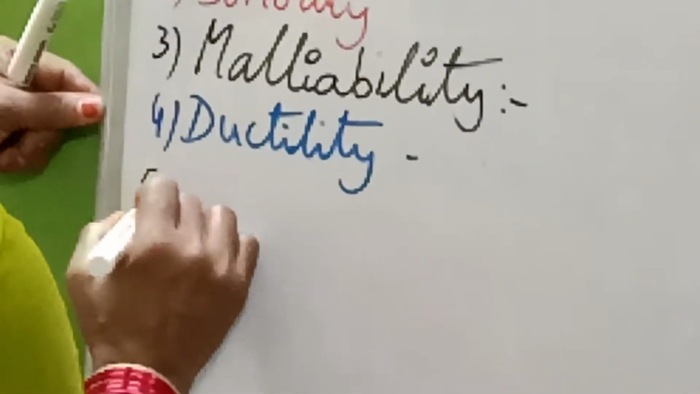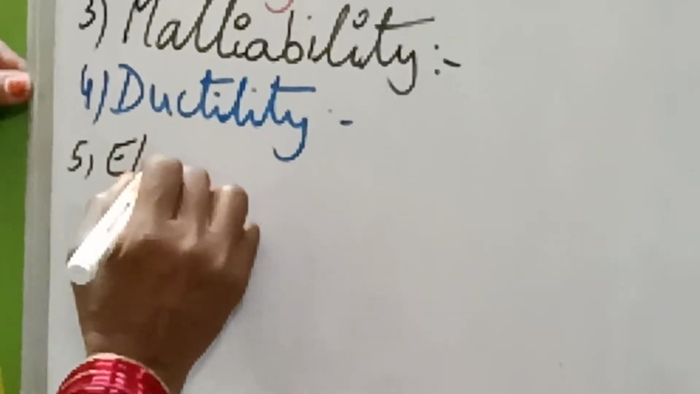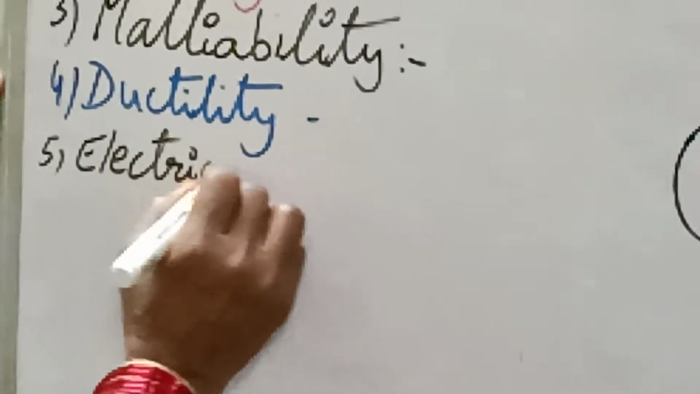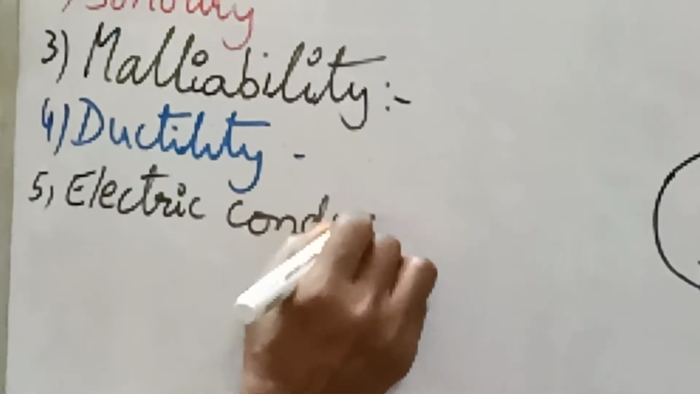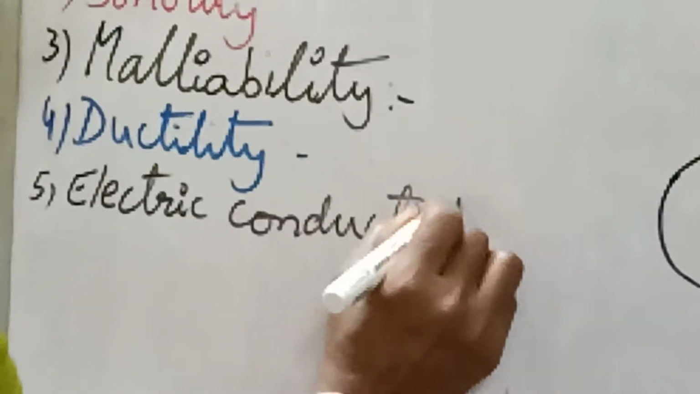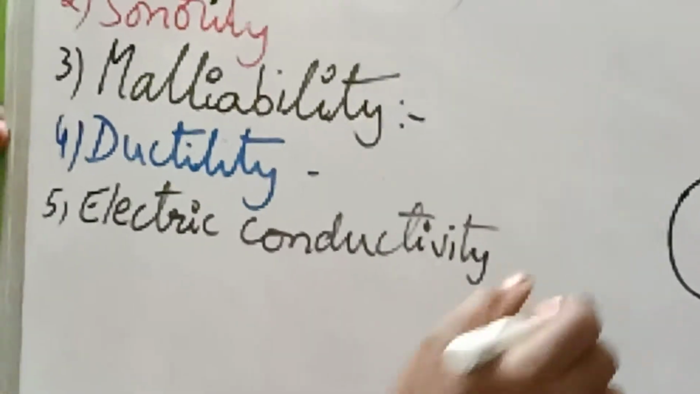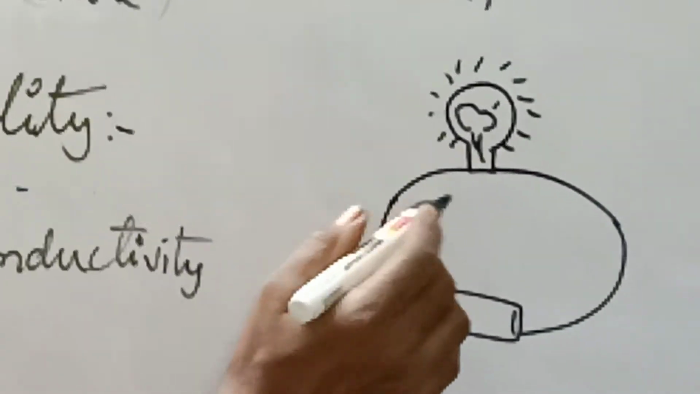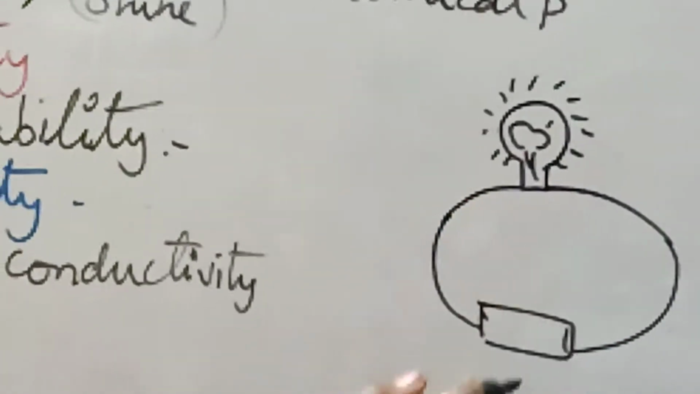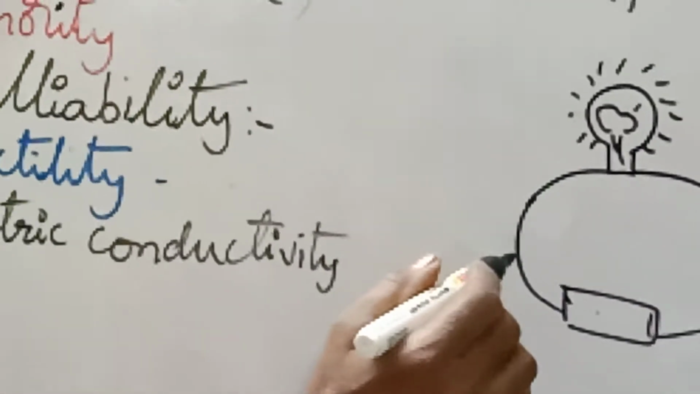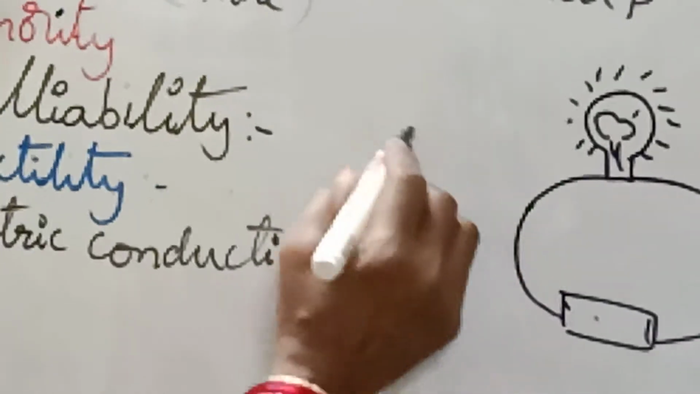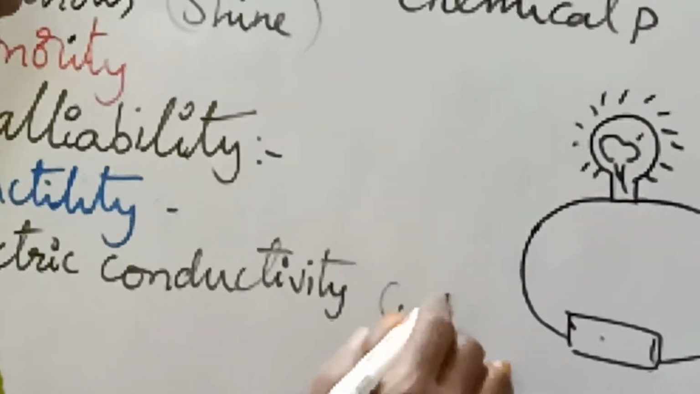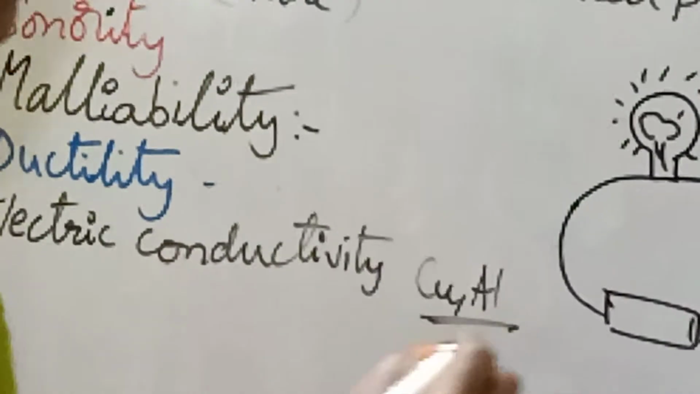So here, electric conductivity: whether they can conduct electric current or not. Almost all metals can conduct electric current. Especially in cables, they use copper wires and aluminium, these two.